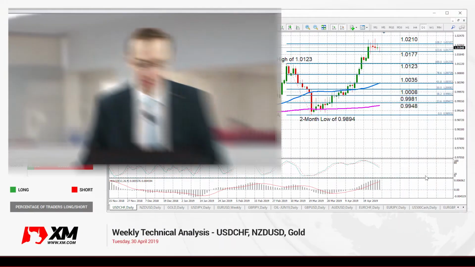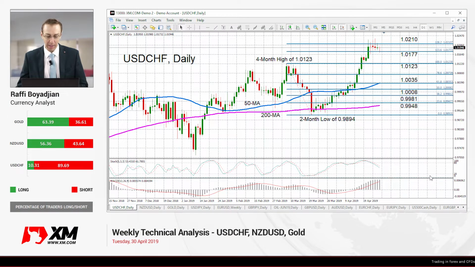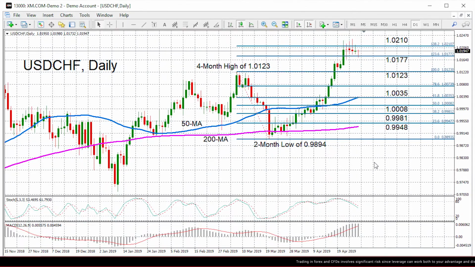The pairs we're going to look at for this week are the US dollar versus the Swiss franc, the Kiwi dollar, and gold. Starting with dollar Swiss franc, we can see that the pair is looking fairly bullish in the short term, though it has seen its momentum weaken over the past few days.